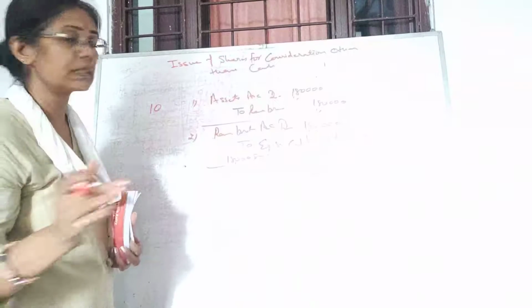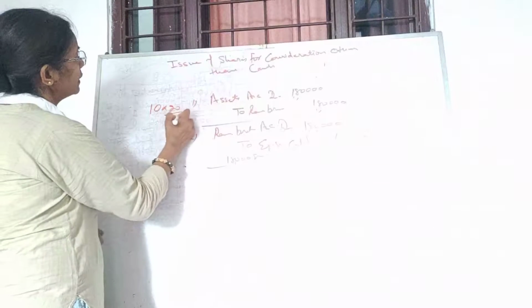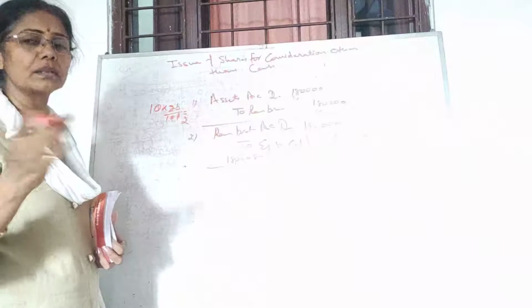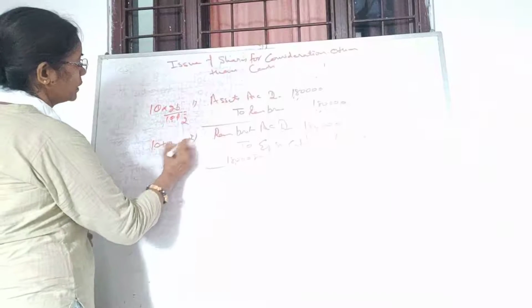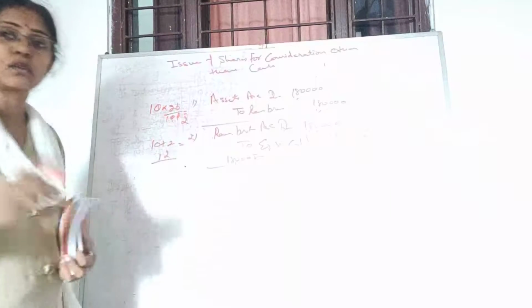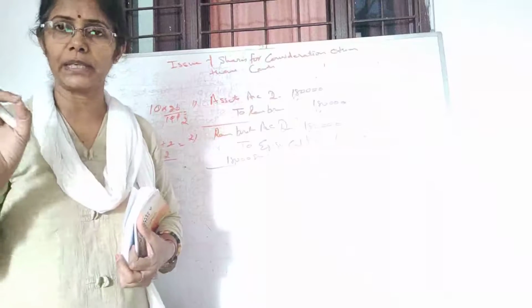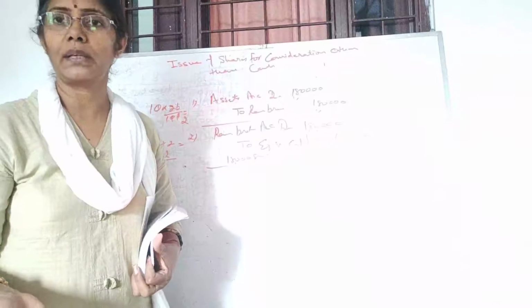This premium is always calculated on the face value. So how much is 20% of 10 rupees? This is 2 rupees. All right. So what is the value of your one share? 10 plus 2 is equal to 12 rupees. So the value of one share is 12 rupees. Fine, one share is available for 12 rupees, so for 1,80,000 rupees, how many shares are you going to issue?